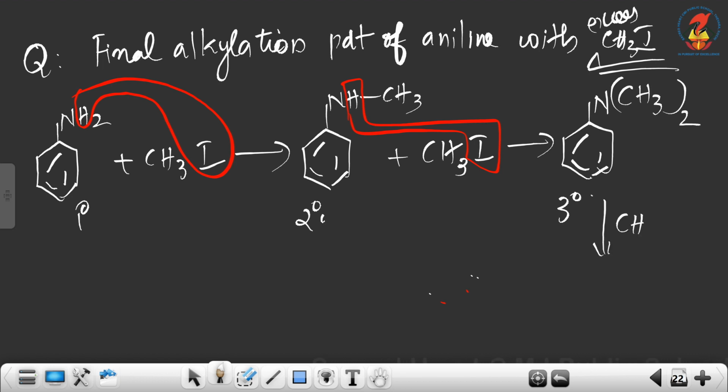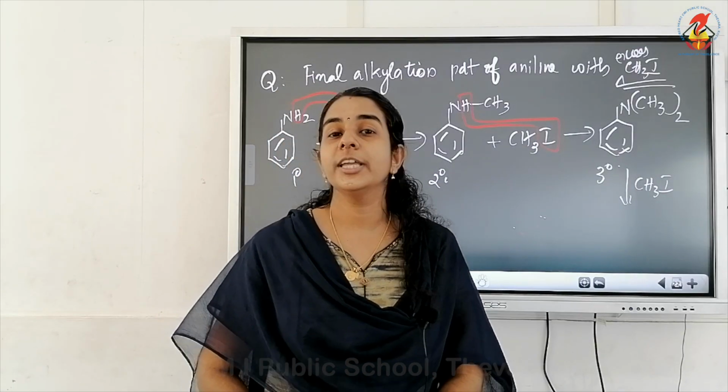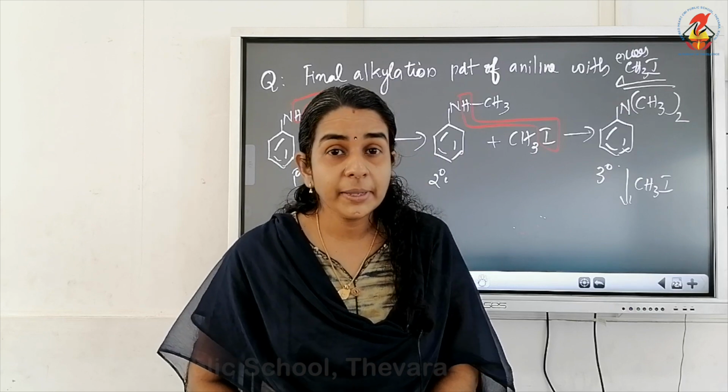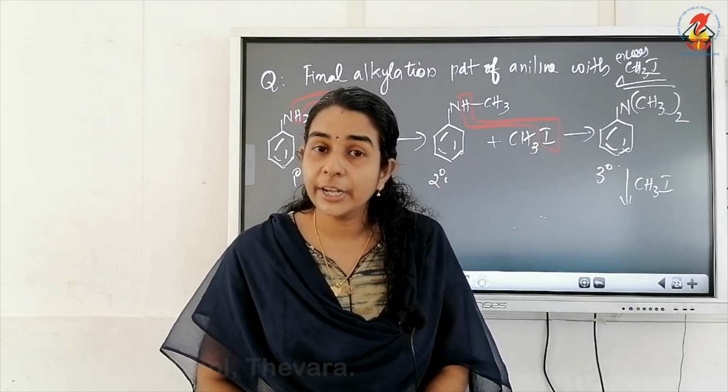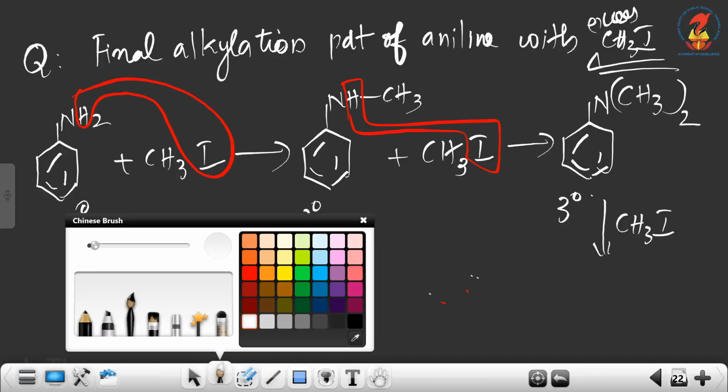Now when we add one more CH3I to a tertiary amine, we know there is no more hydrogen to replace from a tertiary amine. So to a tertiary amine, if we add one more methyl iodide or alkyl halide, what happens? Addition reaction will take place.